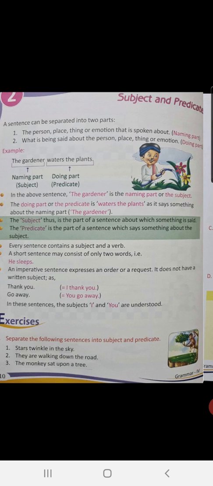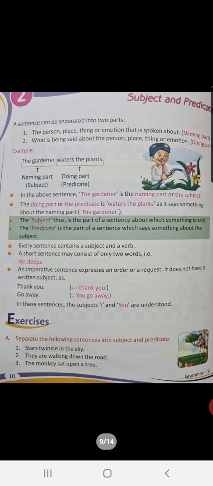A short sentence may consist of only two words. That is, he sleeps. Children, he sleeps. In this two-word sentence, we are talking about whom? We are talking about he. So he is the subject and sleeps is the predicate. Is that okay, children?